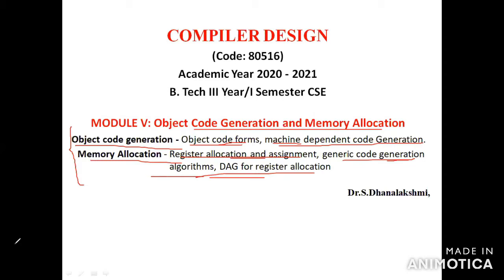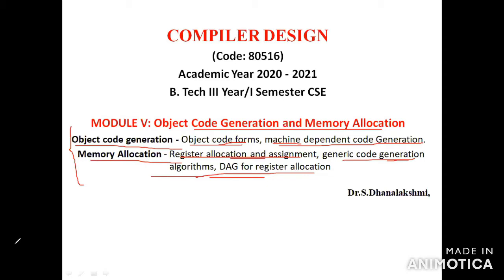Backend means it depends only on the machine, dependent on the machine, independent of the source program. So code generation is the final phase of the compiler, the sixth phase.